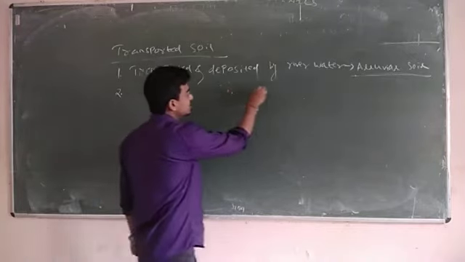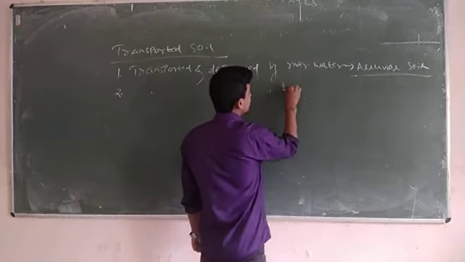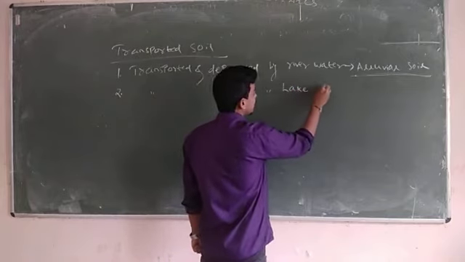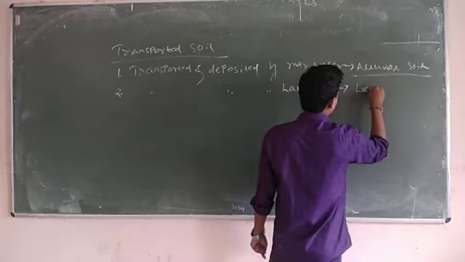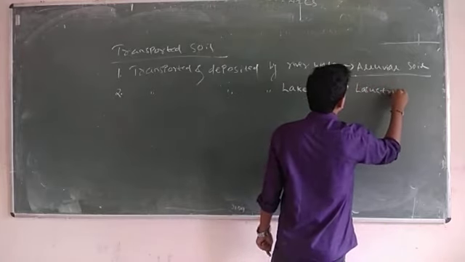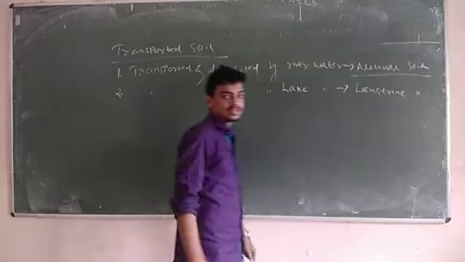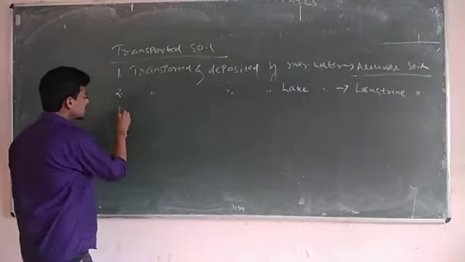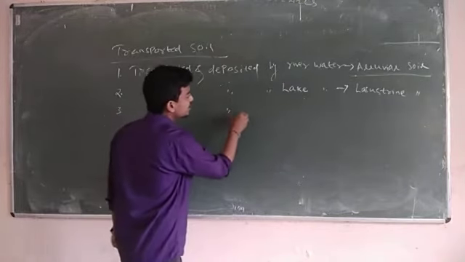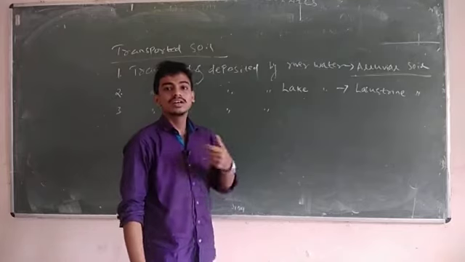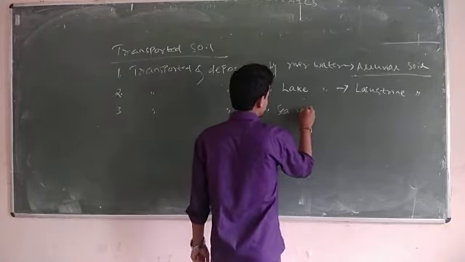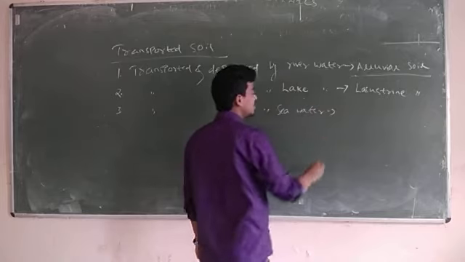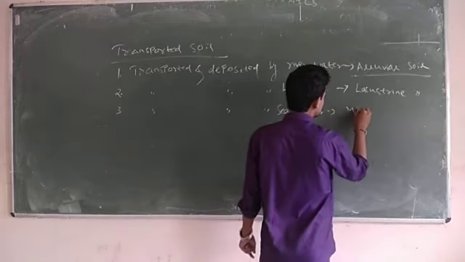The next one is soil transported and deposited by lake water. That is called lacustrine soil. The third one is transported and deposited by sea water, your ocean water, which is called marine soil.